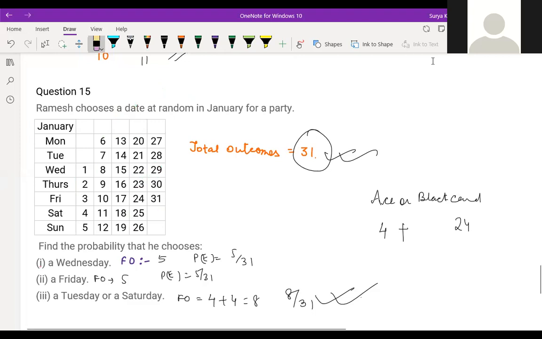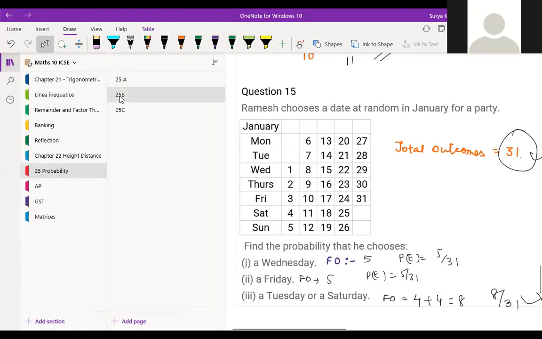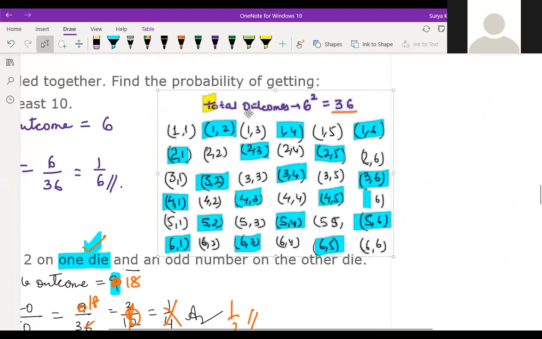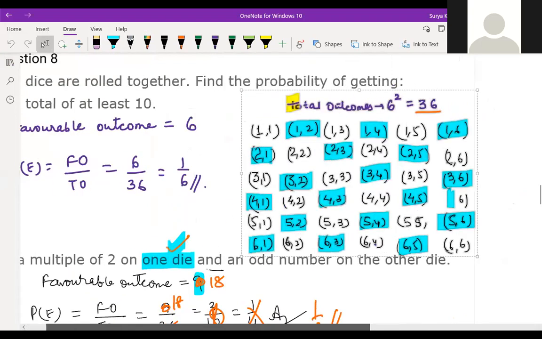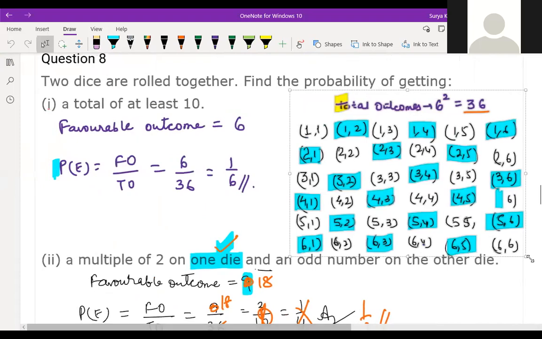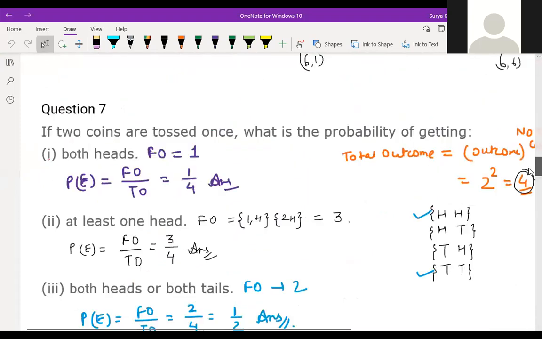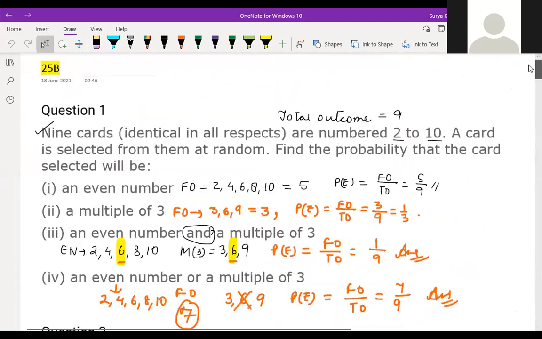So this question is clear. Now this part is clear. So we should choose 25B now. 25B is a bit interesting and is based on dice and everything. So much complication is there in this. So all of you should draw the dice. The first number I will not see. If you want to do it first, you can do.